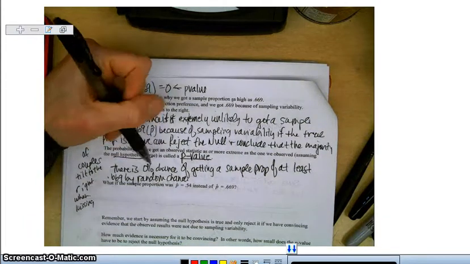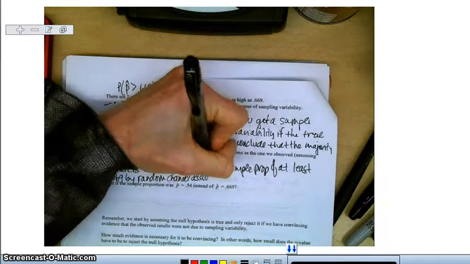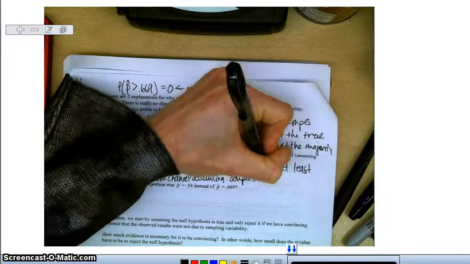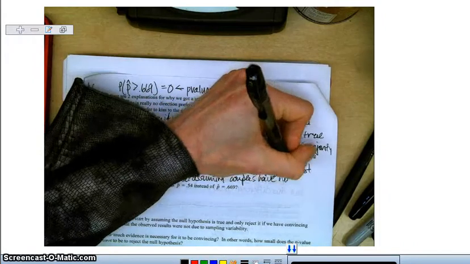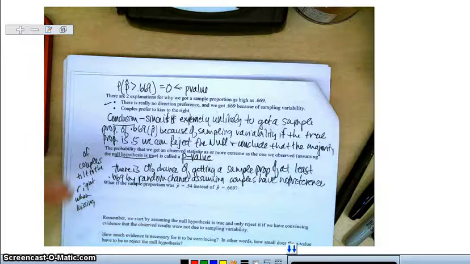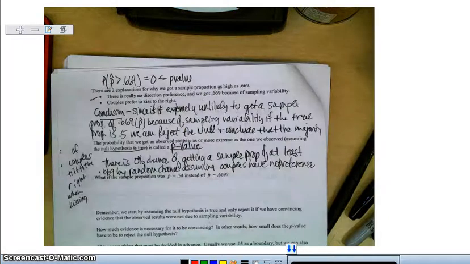And there should be one more little thing tacked onto the end of this: assuming couples have no preference. So we assume the null that it's 50-50. People tilt their head to the right or left 50% of the time for each, okay?